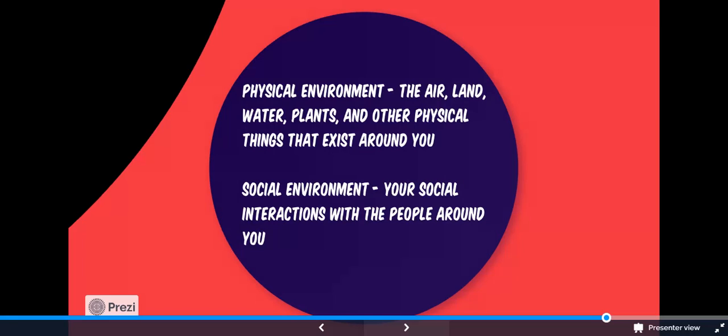Your social environment refers to your social interactions with the people around you. This environment includes interactions with friends, teachers at school, colleagues at work, and other social contexts outside of school or work and in leisure time social situations. Researchers have shown that teens who have friends who practice unhealthy lifestyles are likely to try risky behaviors.